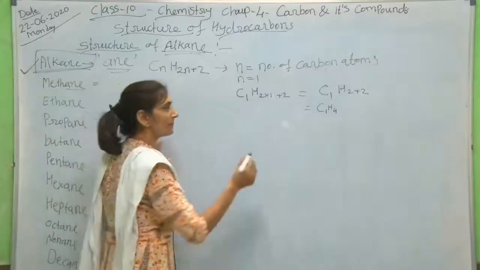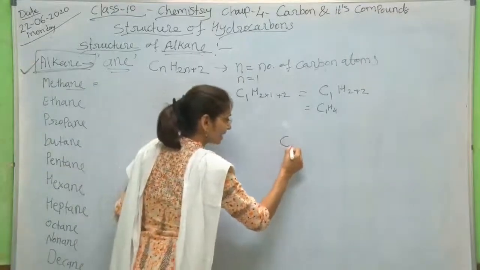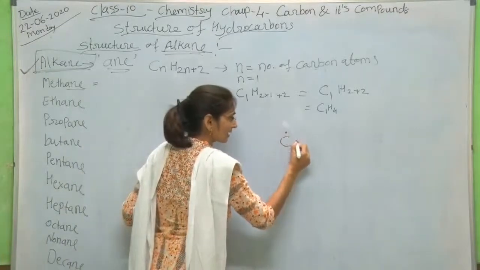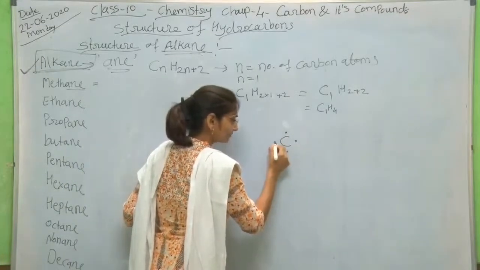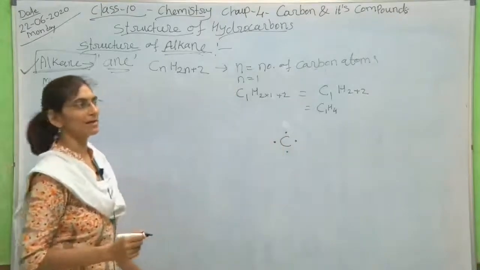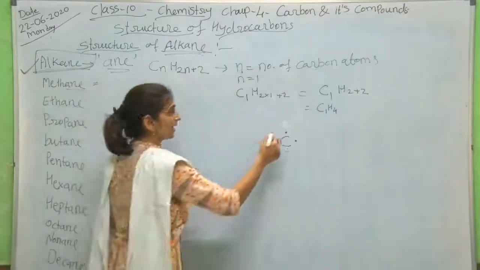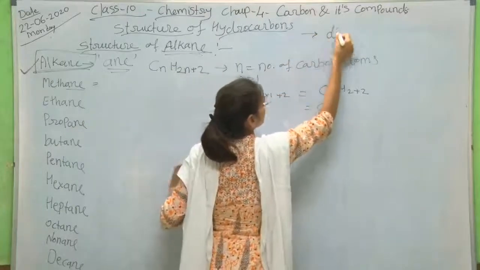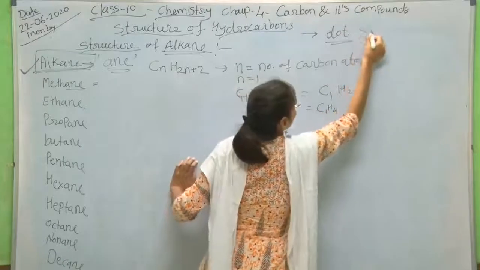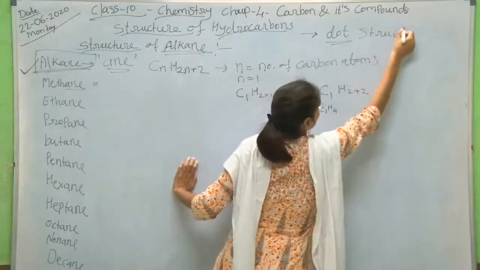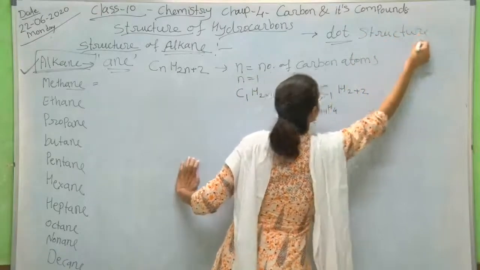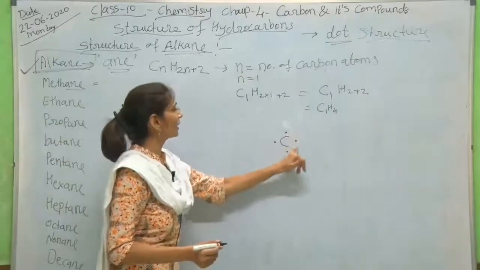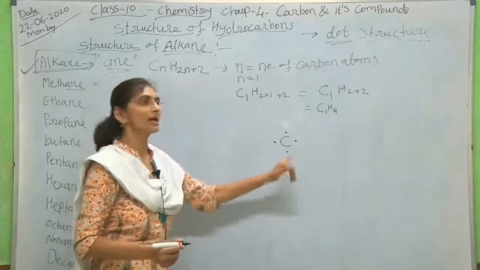The structure will have 1 carbon atom. Each carbon atom has 4 electrons in its valence shell. Simultaneously we will see the dot structure and the chain structure. First I will show you the dot structure. The 4 electrons I have shown here by dots.